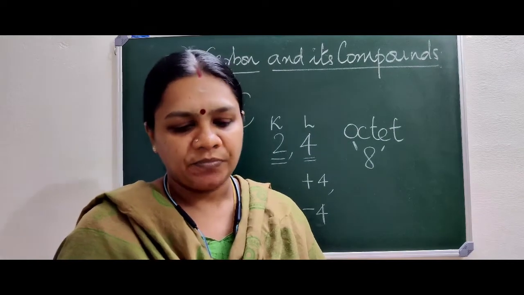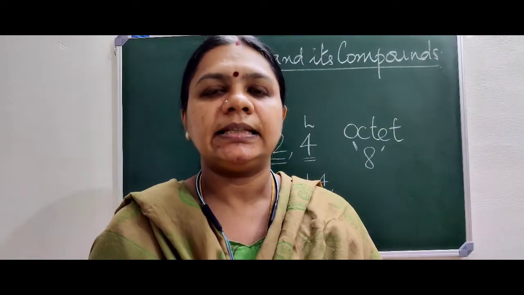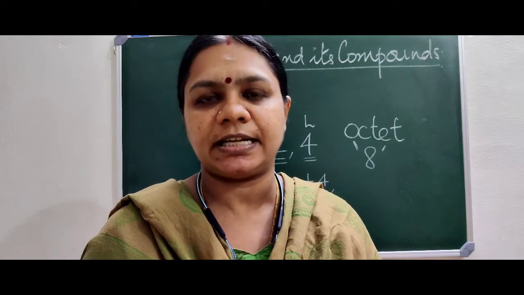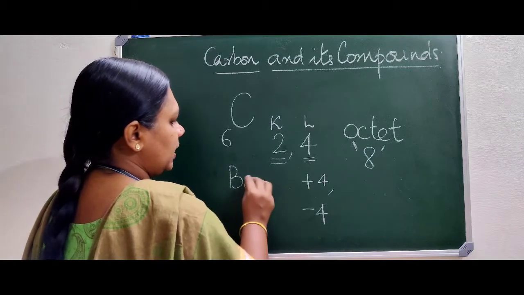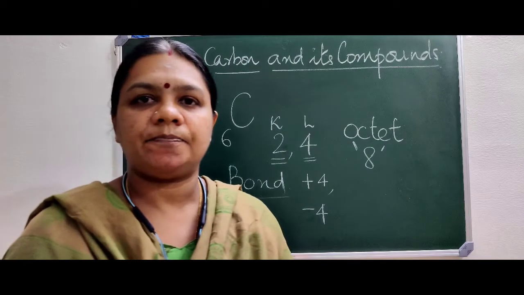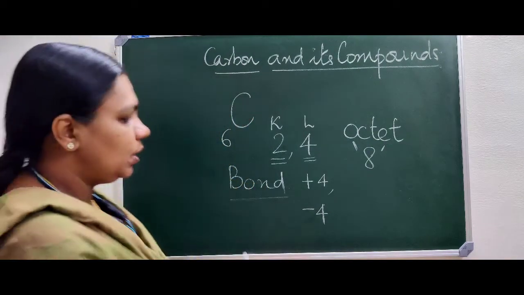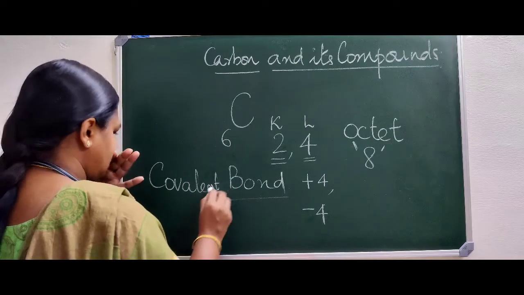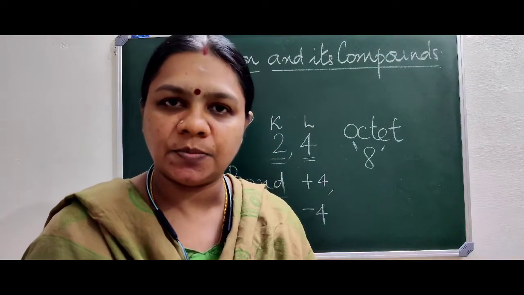Now, whenever atoms share electrons, we say there is a force of attraction between the atoms. The force of attraction is actually known as a bond. Force of attraction between atoms. Now, if it is formed by sharing of electrons, we call it a covalent bond. In the previous chapter, you would have learned what a covalent bond is.